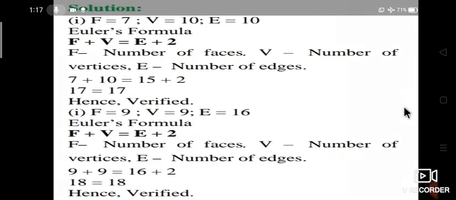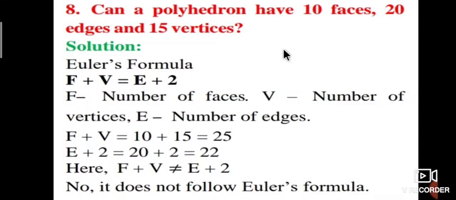Next question is, can a polyhedron have 10 faces, 20 edges and 15 vertices? The solution is Euler's formula: F plus V is equal to E plus 2, where F is the number of faces, V is the number of vertices, and E is the number of edges.